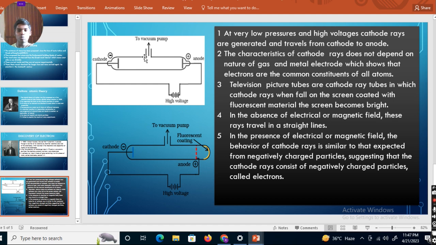Keep in mind these 2 points. These are conditions to make the experiment: high voltage at the battery and low pressure in the vacuum pump. These are two conditions. What happens now?